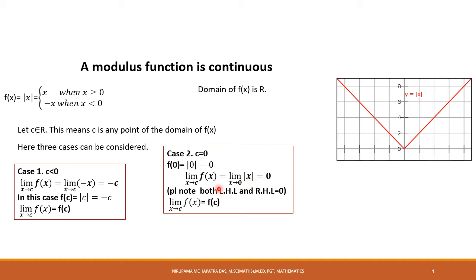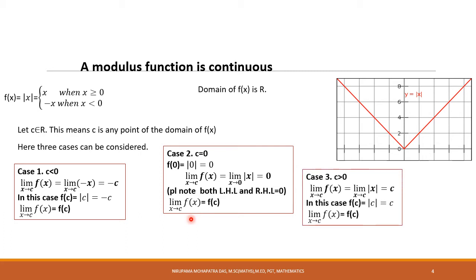And one more suggestion here: if you want to take LHL and RHL at x equal to 0, that is also fine. You can consider limit x approaches 0 plus and limit x approaches 0 minus, then go ahead. Here also limit x approaches c, f(x) equals f(c).